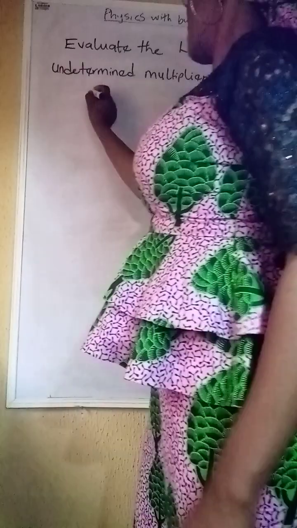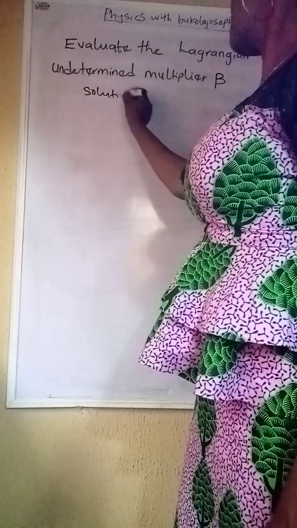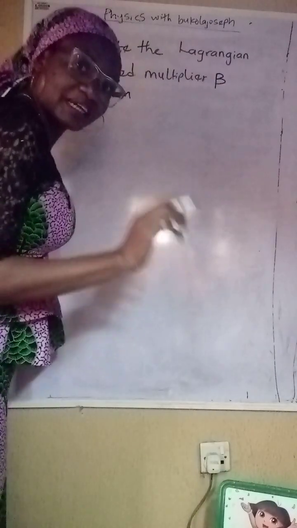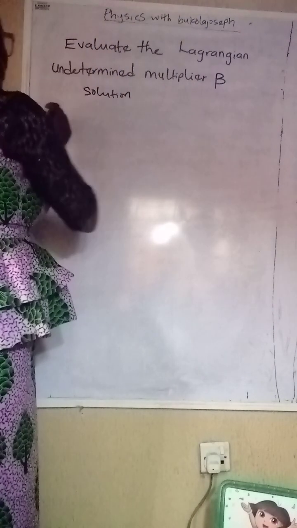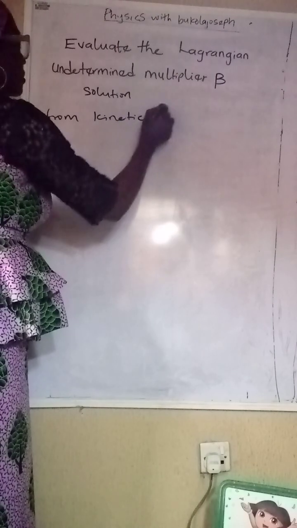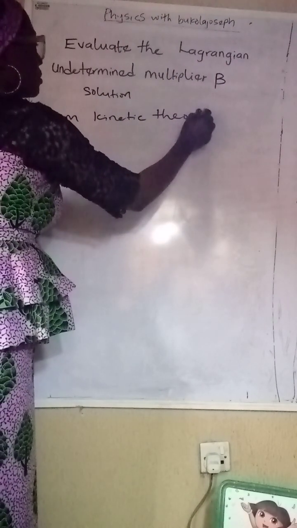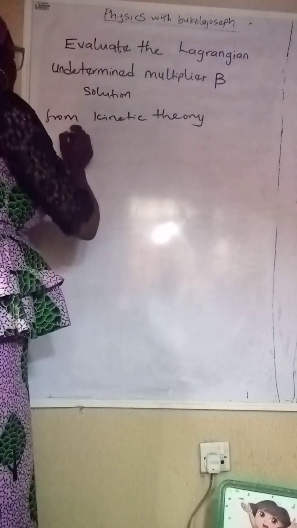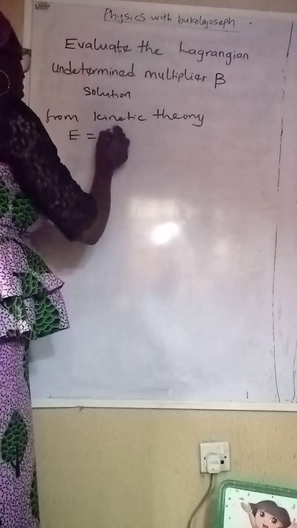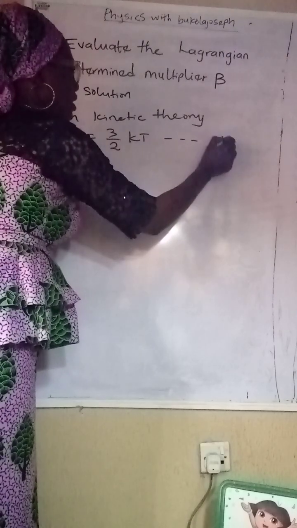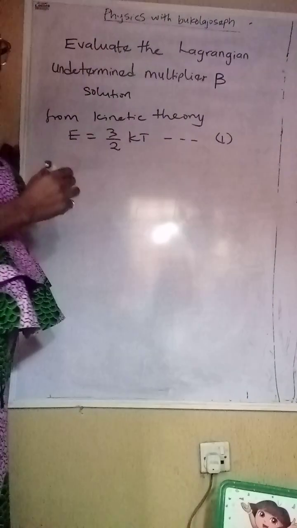So, to solve this problem, let me come to this side. From kinetic theory, we know that the mean energy E is equal to 3 over 2 kT. So we're going to call this equation 1.